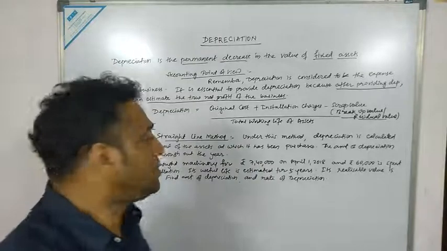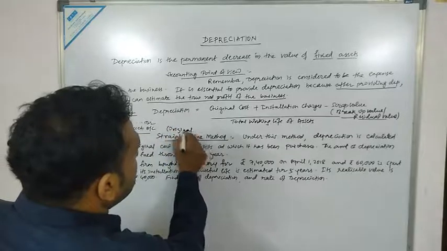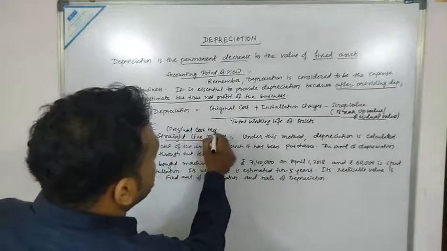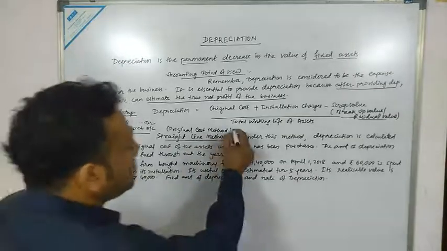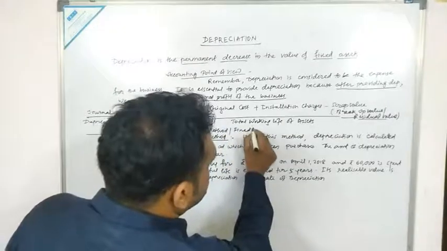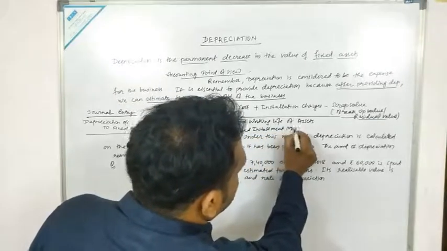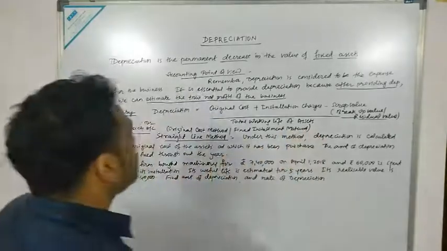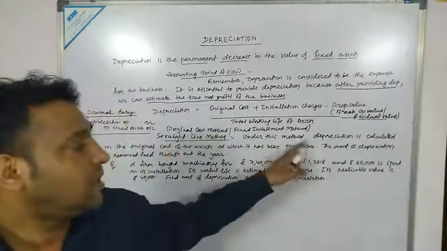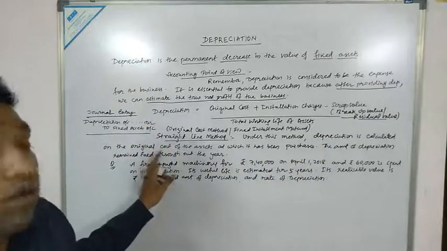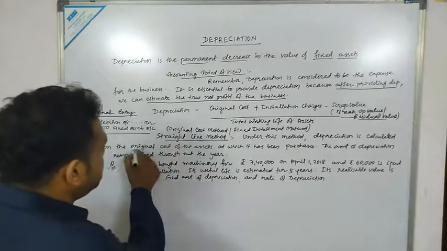Straight line method is also known as original cost method, or otherwise known as fixed installment method. So what do you mean by straight line method? Straight line method का मतलब क्या होता है? Under this method, depreciation is calculated on the original value or on the original cost of the assets.